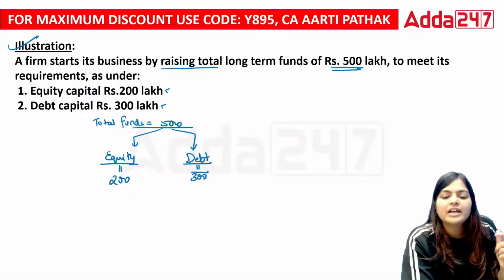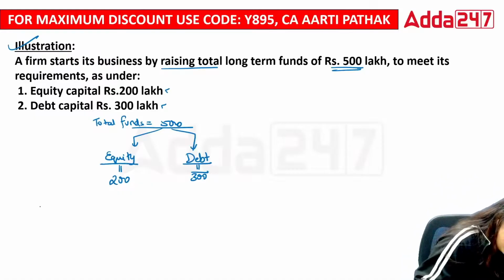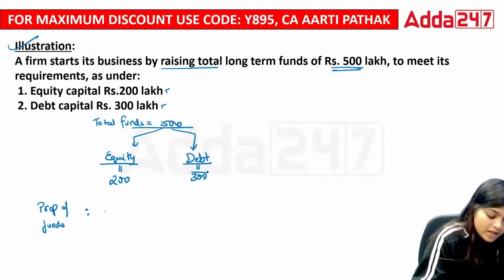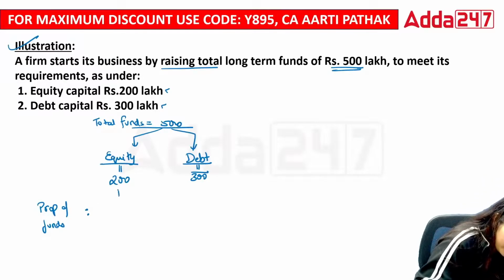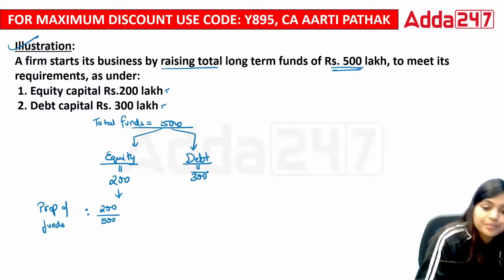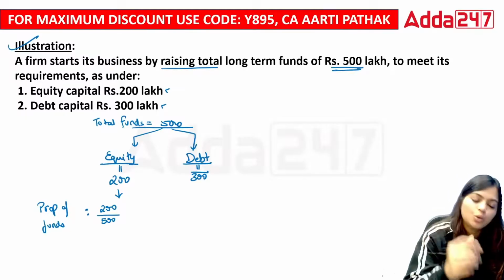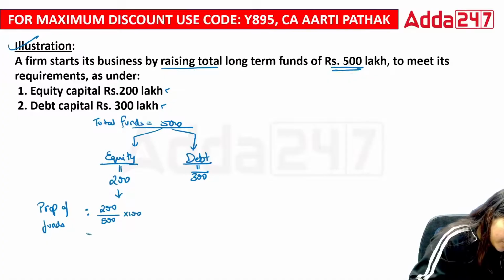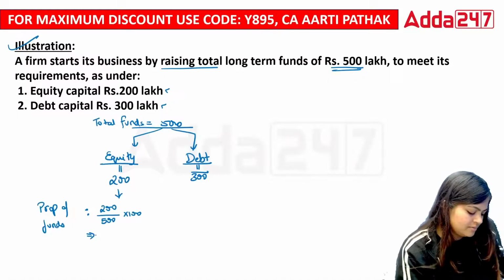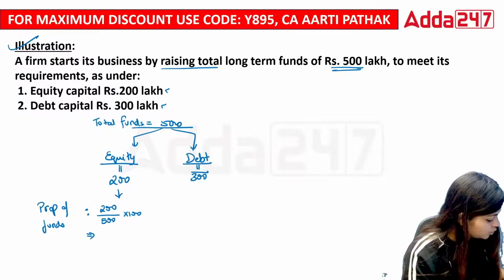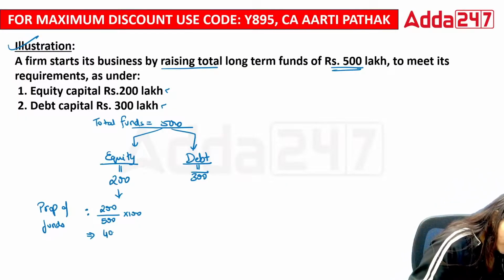Now here, if I want to know the proportion of each fund, how will I do it? Suppose I take equity first. I will take the equity amount divided by 500. Equity portion divided by total fund into 100. So can you tell me the answer? What is the proportion of equity here? 200 divided by 500 into 100. So this is your 40%.